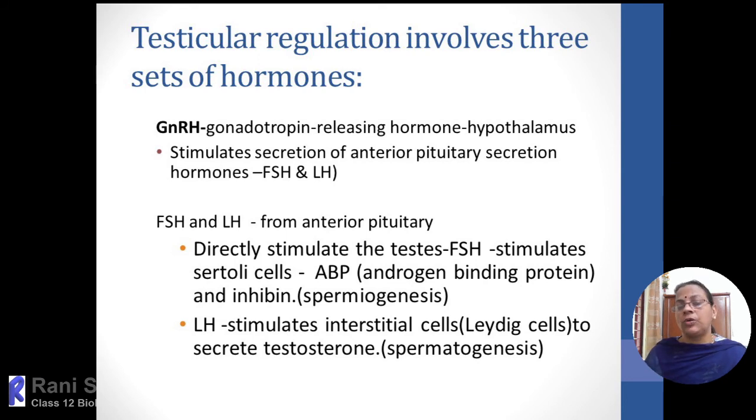And the testosterone will regulate the entire process of spermatogenesis, as well as the secondary sexual characters. Secondary sexual characters are mainly exhibited in the presence of testosterone. So in early childhood, if the testosterone is less in amount, that can also lead to feminine characters being exhibited by the person.